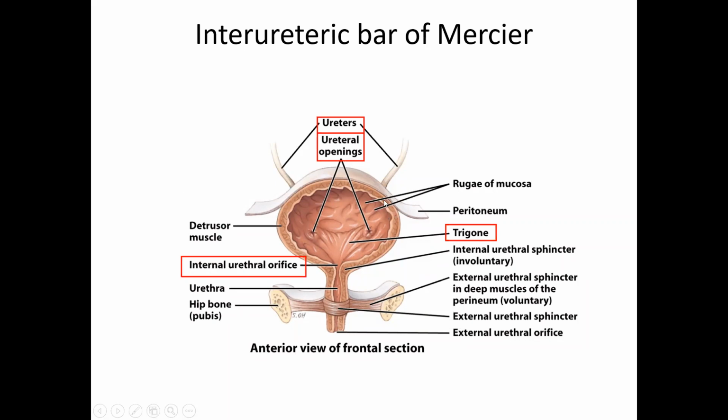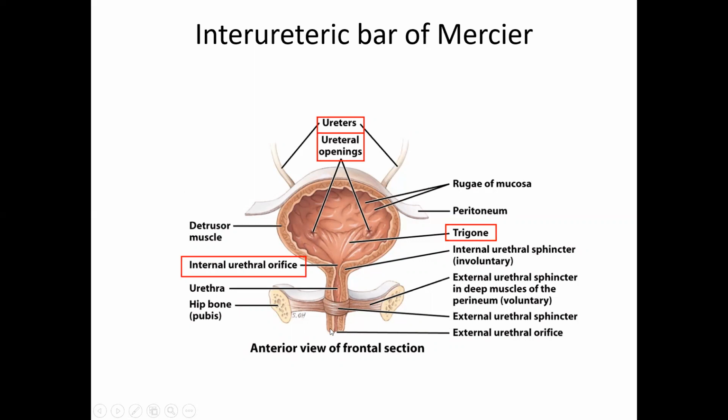When you want to do a retrograde pyelography, that means you want to study the urinary system but the kidneys are non-functional, and you want to study the urinary system retrograde. You pass a catheter through the urethra and into the urinary bladder, then pass the catheter into whichever ureter you desire to study, one at a time. Pass the catheter to the ureteric opening, into the ureter, and then inject the radioactive dye backward in a retrograde direction. That's retrograde pyelography.